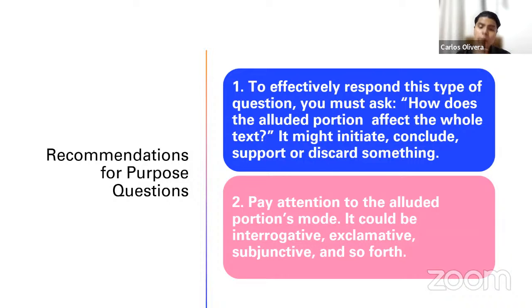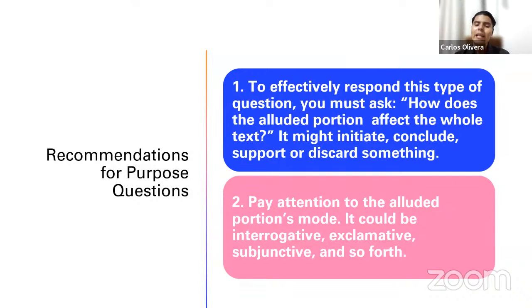Now, second, pay attention to the alluded portion's mode. It could be interrogative, exclamative, subjunctive, and so forth. This is very important, dear students, and I think this is going to be a very good time for you to go and re-study all the grammar that you learned when you were first learning English, and the professor talked to you about the sentence mode, right?